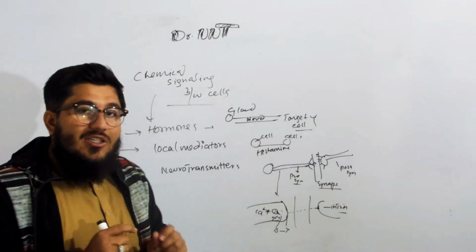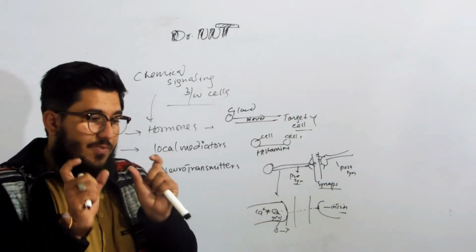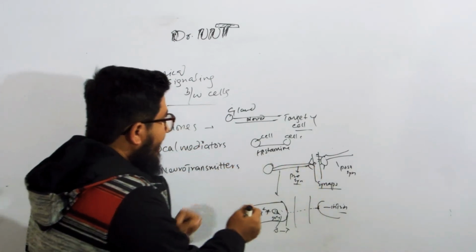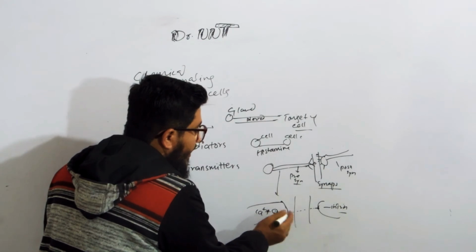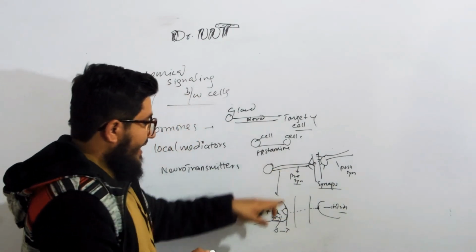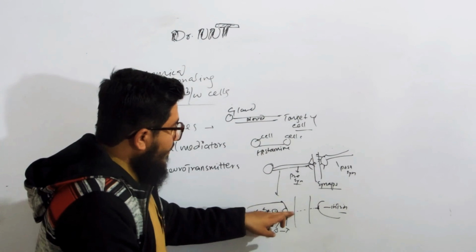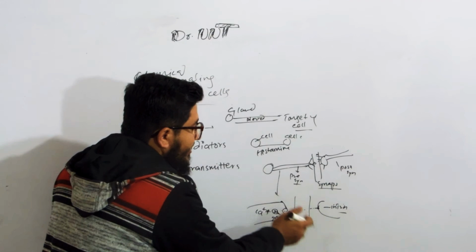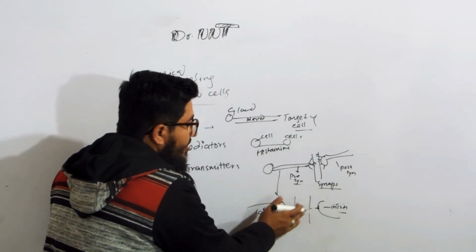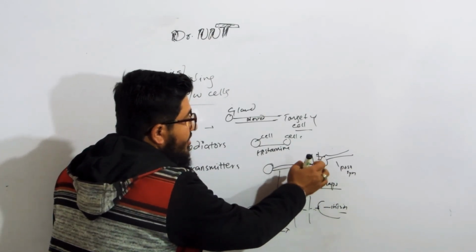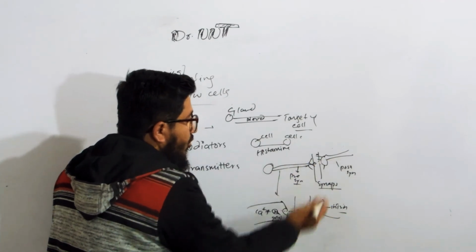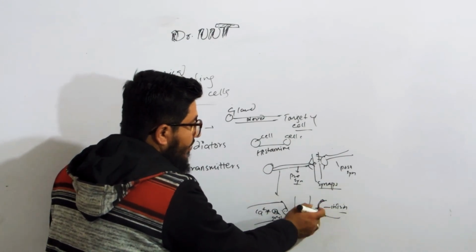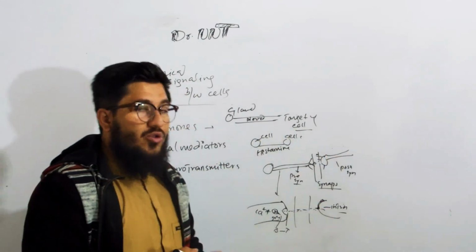These two proteins are connected by means of the calcium ions. Now this calcium ion has two positive charges. This positive charge will hold the membrane and the vesicle, and like this the vesicle will fuse with the neuron membrane, that is the presynaptic neuron. Then what will happen? The neurotransmitter present in the vesicle is released into the synapse. As it is released into the synapse, it will reach the postsynaptic membrane of the postsynaptic neuron. And as it combines with this neuronal membrane, it will show its action in the postsynaptic neuron.